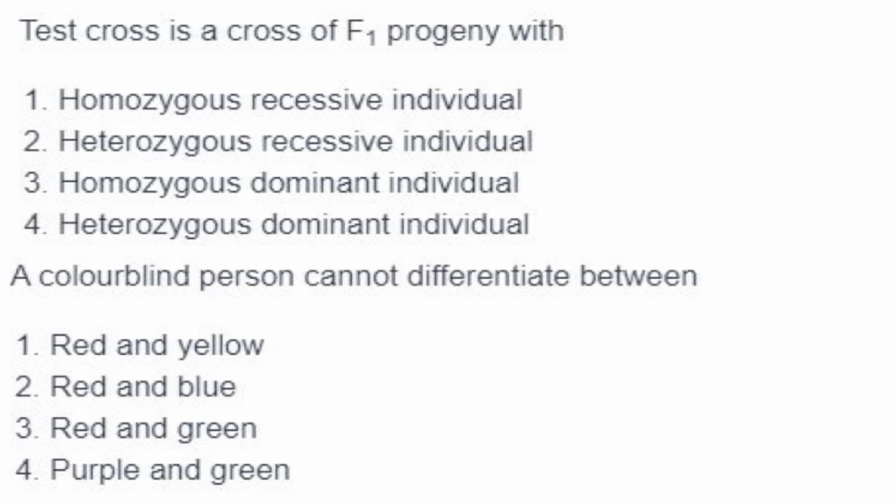Test cross is a cross of F1 progeny with homozygous recessive individual. Answer is option 1. A color-blind person cannot differentiate between red and green. Answer is option 3.